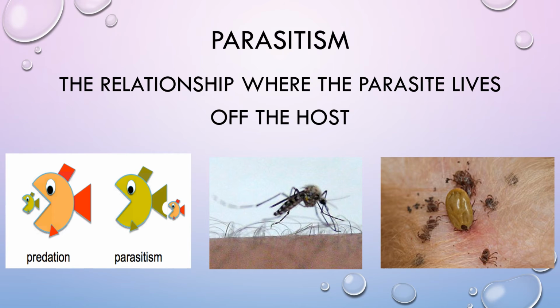Parasitism. Parasitism is the relationship where the parasite lives off the host. In this relationship, the parasites may or may not kill the animal or the host. But most of the time, if they get too great in number, the parasites can kill the host eventually.